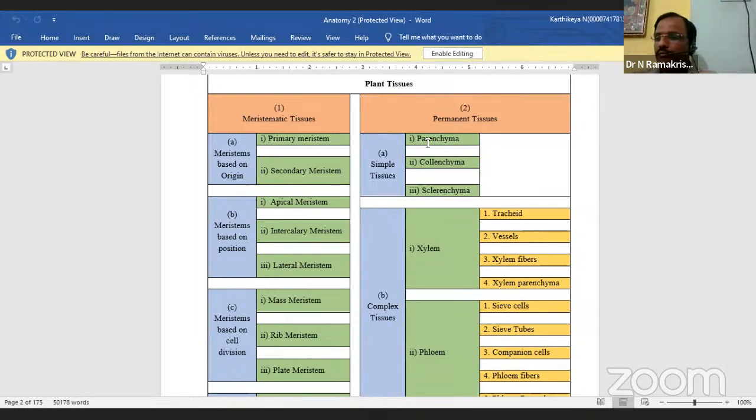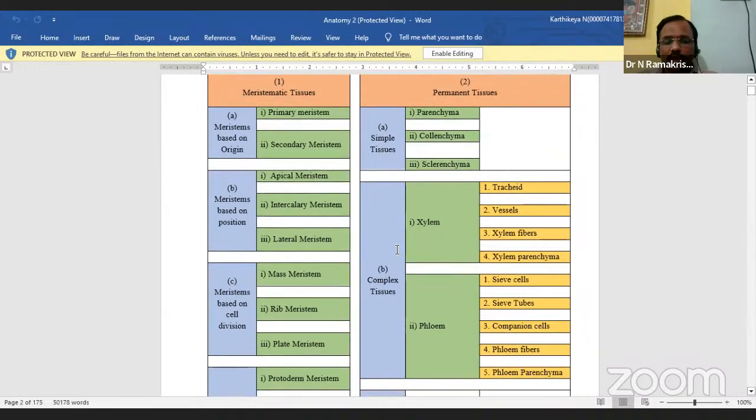Here I am showing the simple tissues. Now we are going to discuss parenchyma.